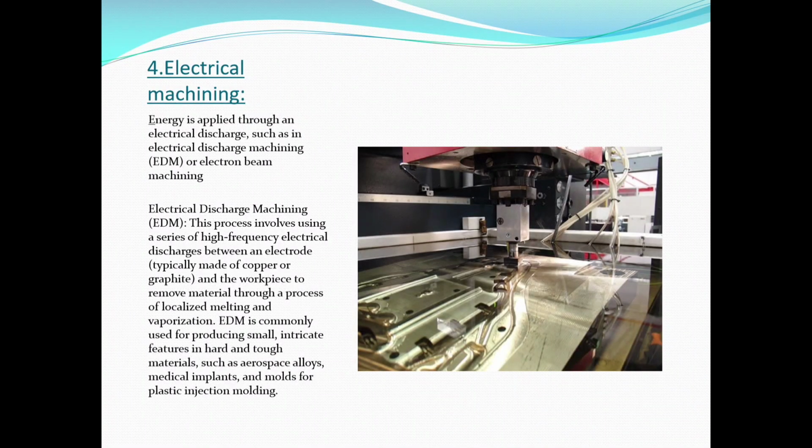Electrical discharge machining, that is EDM, is a process which involves using a series of high frequency electrical discharges between an electrode, typically made of copper or graphite, and the workpiece to remove material through a process of localized melting and vaporization.